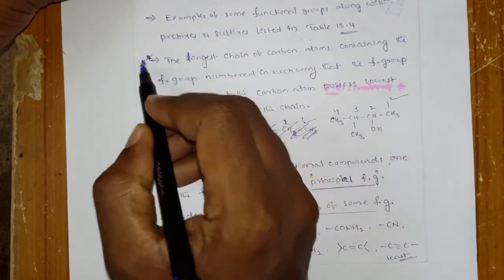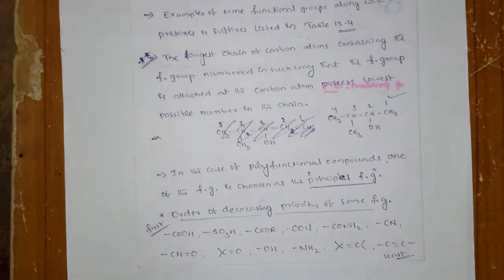The IUPAC nomenclature is almost the same method that we have used up to now for the hydrocarbons. We have to employ all those rules: first find the parent chain, next go for the numbering and the substituents, and then the substituent nomenclature.